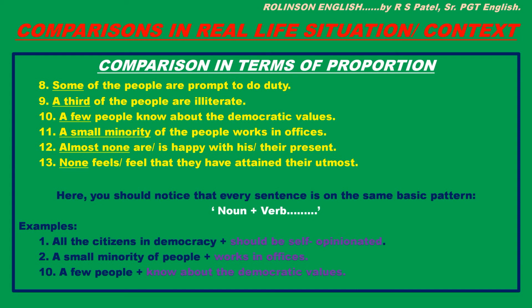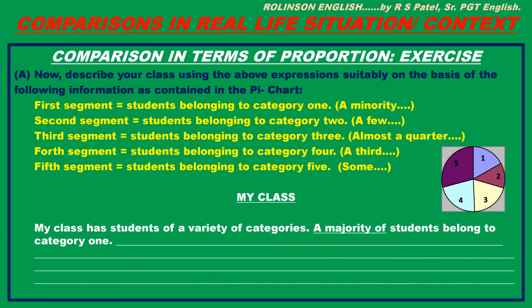Number 2, a small minority of people. This is the noun phrase here. A verb is added in simple present, works in offices. Example number 10 above. A few people, subject here noun, know about the democratic values. Know here verb in simple present. Okay. Next slide has some exercises on it.